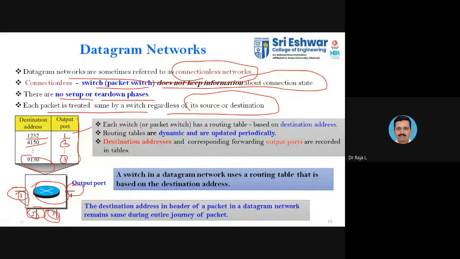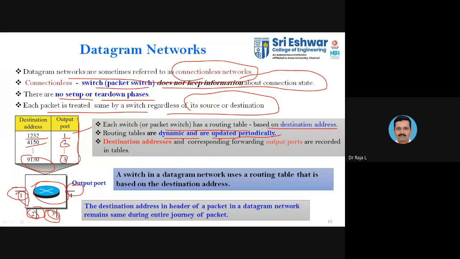So this is the table that is normally maintained at each switch. Each packet switch has a routing table based upon the destination address. The routing tables are dynamic and are updated periodically. As I told, you have 4 ports available.